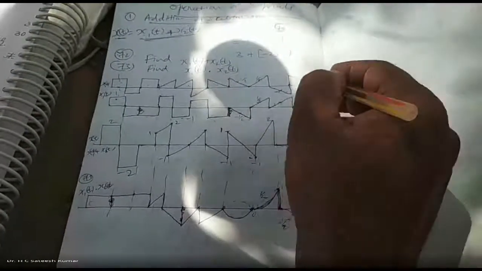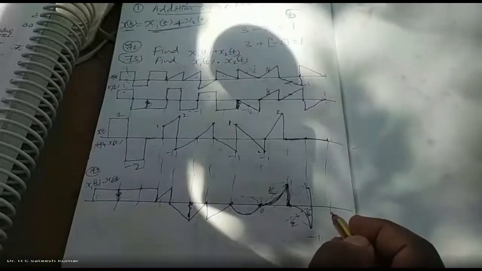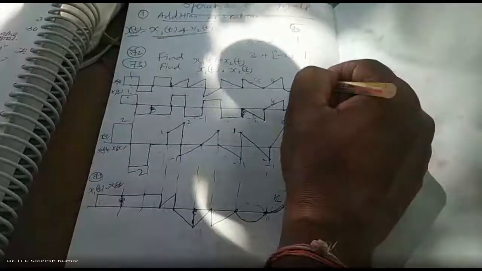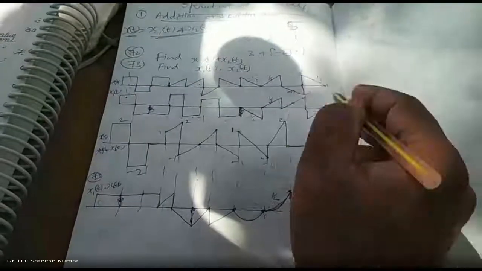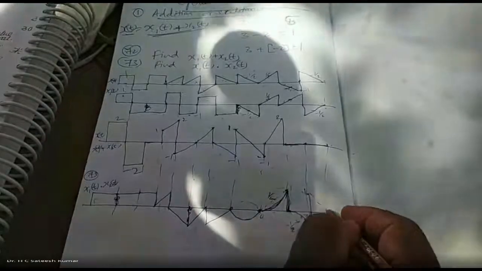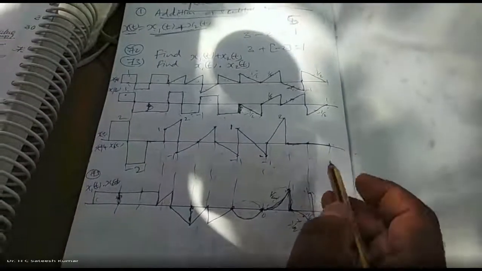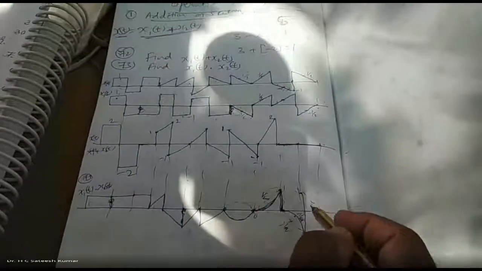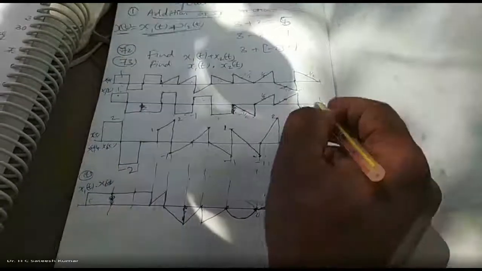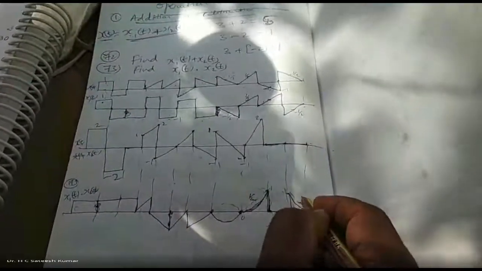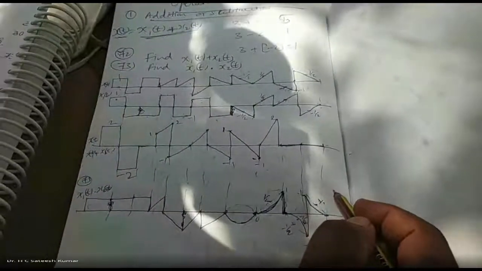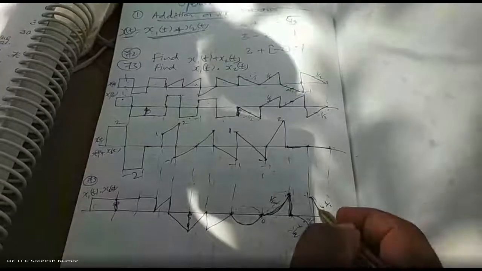And 0 into 0 is 0. And what is this one? Minus half, plus half. Minus half into plus half means minus 1 by 4. This is 0. So, this is T. Minus half into plus half is minus 1 by 4. Therefore, we will get minus 1 by 4. Minus 1 by 4 is what? Which is less than my plus half. Sorry, it is wrong.